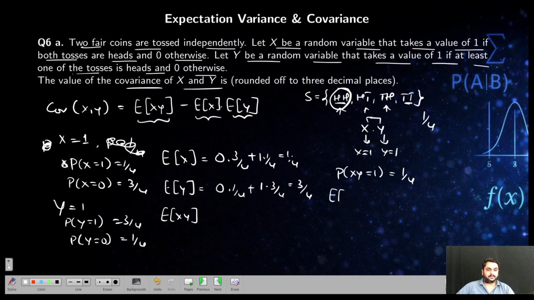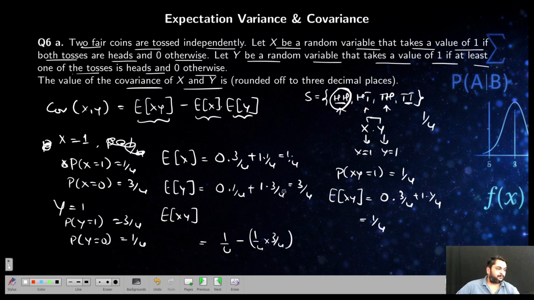To find out the expectation now, E of xy is equal to 0 into 3 by 4 plus 1 into 1 by 4. So this is again 1 by 4. So this is nothing but 1 by 4 minus 1 by 4 into 3 by 4. So you will get the final answer as 1 by 16. That's it. You observe here, there is nothing here, just you have to think and then understand these formulas.